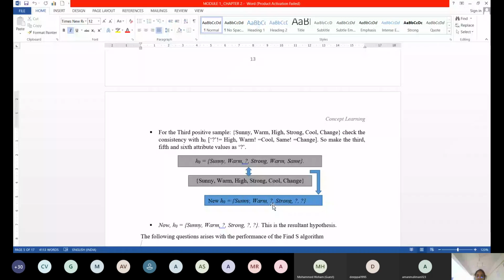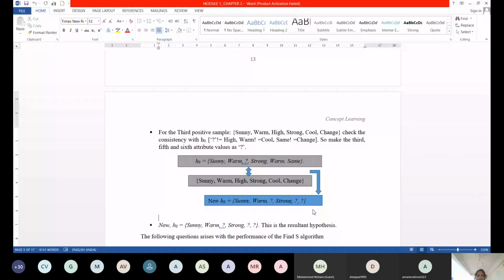Fine. So where does the question mark arise here? Warm and cool, right? Strong, strong, strong. Warm and cool changes. Question mark, and then here also there is a change and then question mark. So can I continue further? No, because my data set got over. I have only 3 positive examples. There is no positive examples further. So this is the last hypothesis.